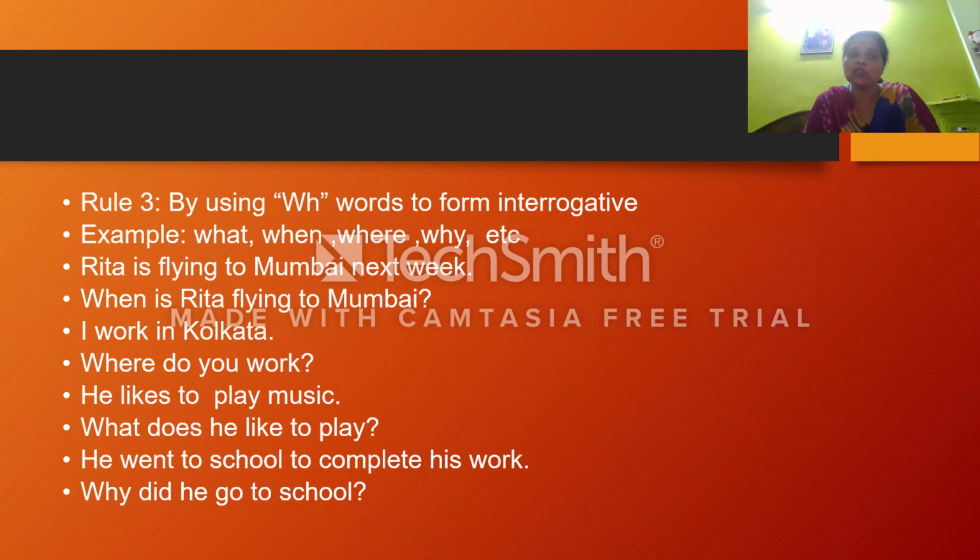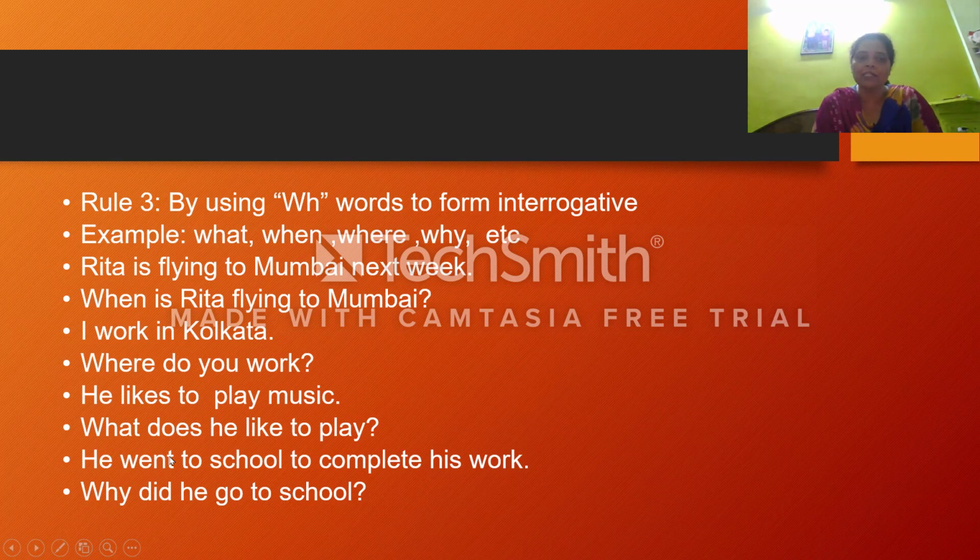Now, he likes to play music. Please go through all this. When there is how, I am using this. The auxiliary verb is used before the subject. Okay. Now the do verb is also used before the subject. Where am I putting do, where am I putting does? When it is third person singular number, I am putting does, and when it is only first person I or you, that is do. Okay. See the difference. यहाँ पे do है, but यहाँ पे does है.